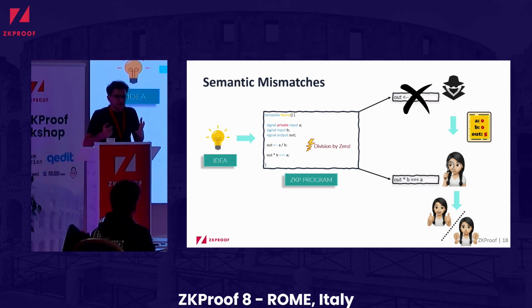And of course, this is not possible because, first of all, the program would crash, and 0 divided by 0 is not 5. But that's the whole point of these constraints, because they have to check whether these values come from the program or not. What the verifier will check here is whether 5 times 0 is equal to 0, because that's what we said corresponds to checking the division.